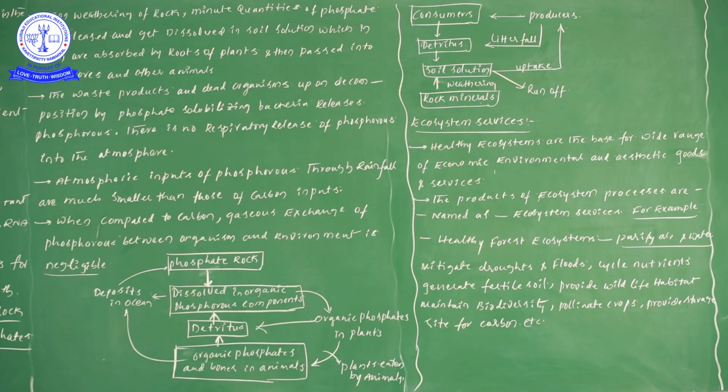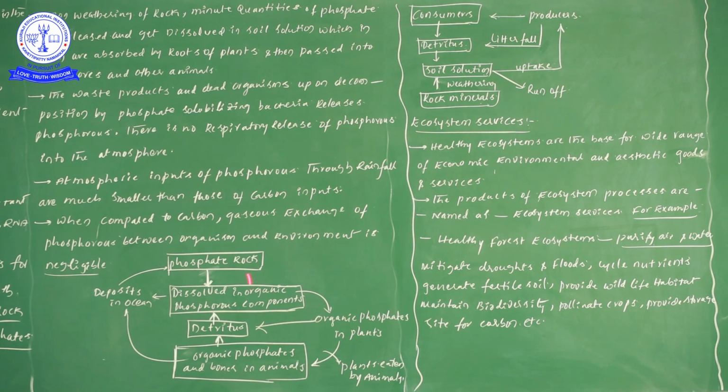Here is one more piece of information. From the producers to consumers, from the consumers to the detritus food chain, or simply detritus, the phosphorus later enters into the soil solution. Likewise, the rock minerals also, by the process of weathering, enter into the soil solution. From this soil solution, minerals move towards the producers. That particular process is what we take as uptake of nutrients by the producers. Next, some amount of the phosphorus nutrients runs off.